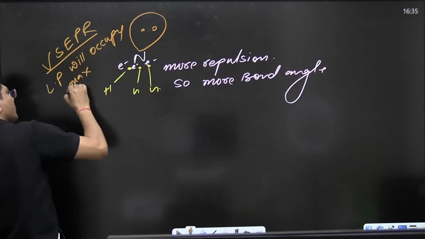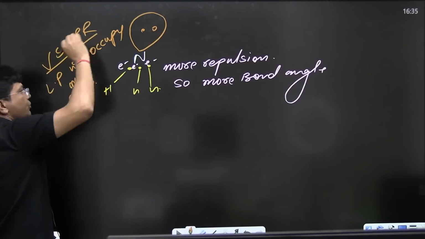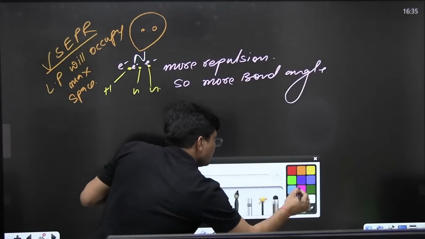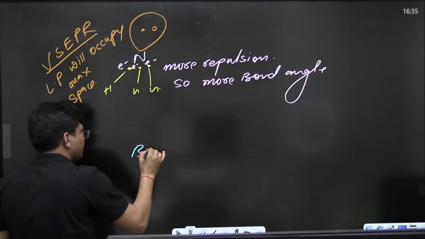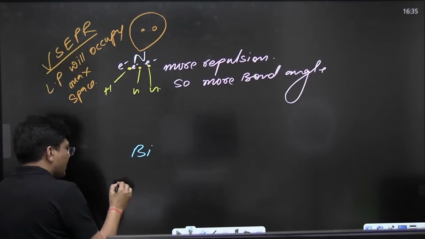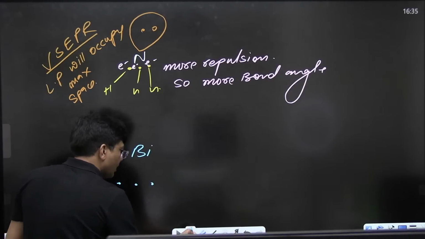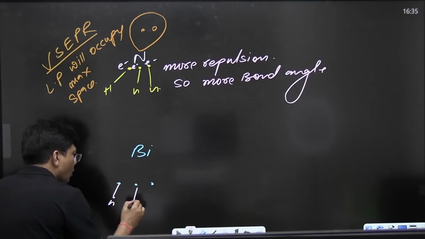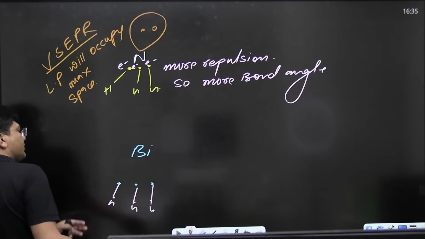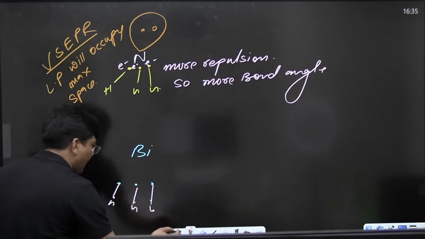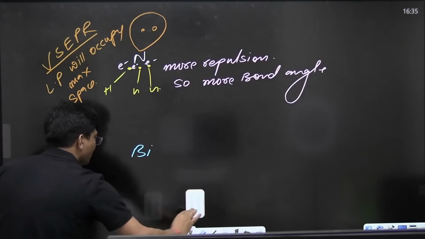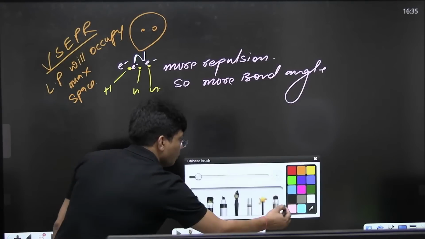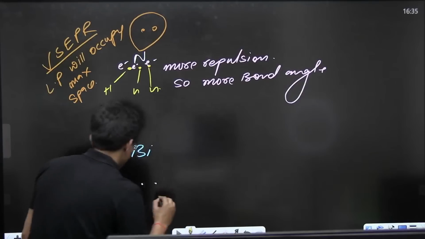They have to accommodate over here only. But if I talk about bismuth, hey bismuth, your electrons have been taken by hydrogen. Hydrogen has taken away your electrons. What happened here?